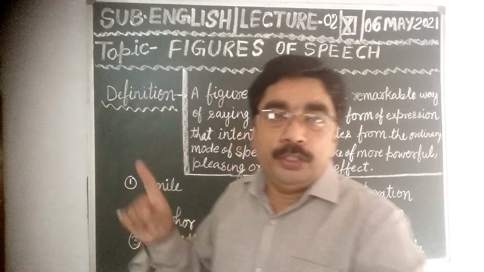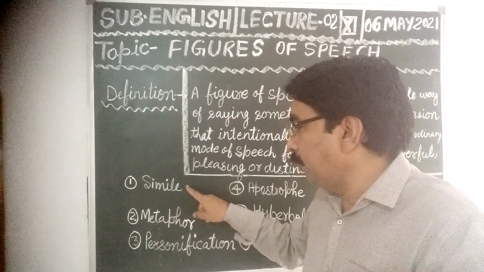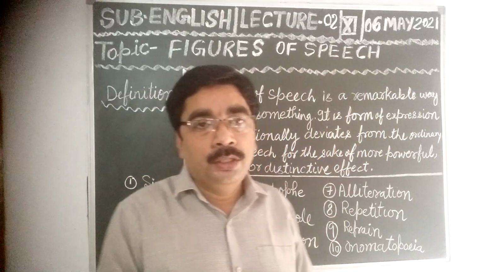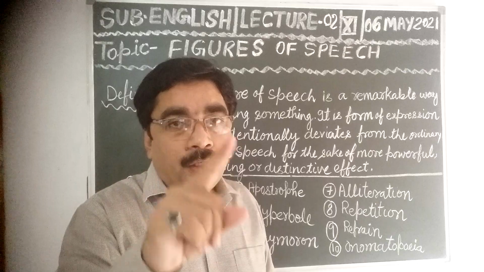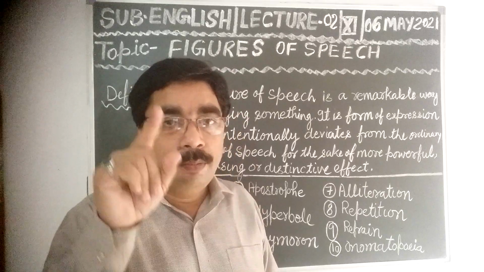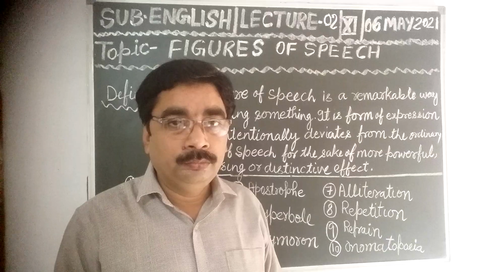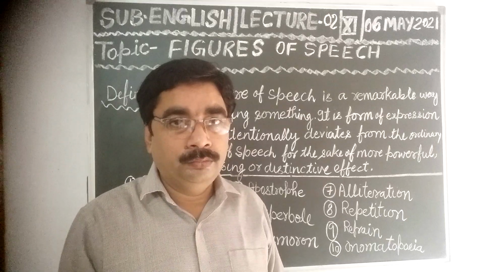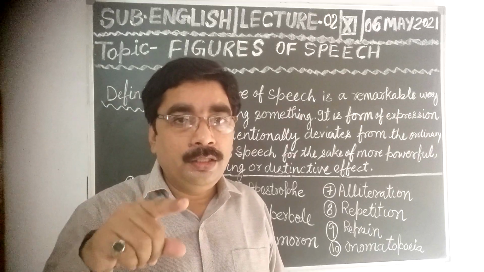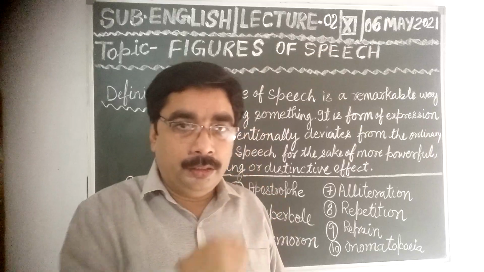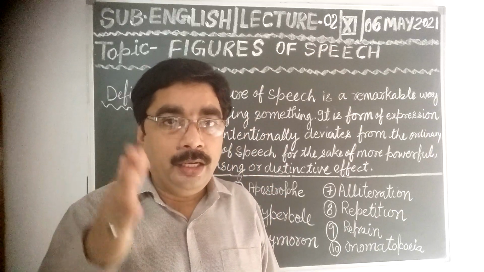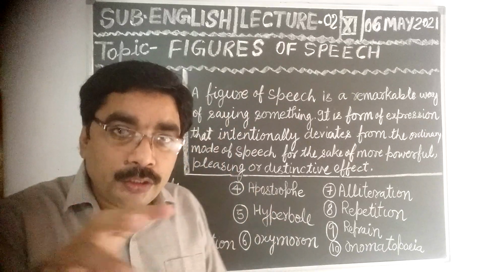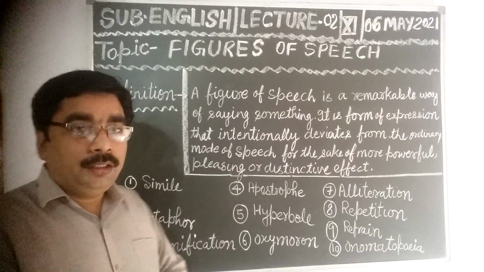As in the previous video, dear students, I have told you that simile is a figure of speech in which two different objects are compared to each other with the help of as and like. He is as high as a mountain. He is like a lion. He is as brave as a tiger. So this is simile. And after that, metaphor.